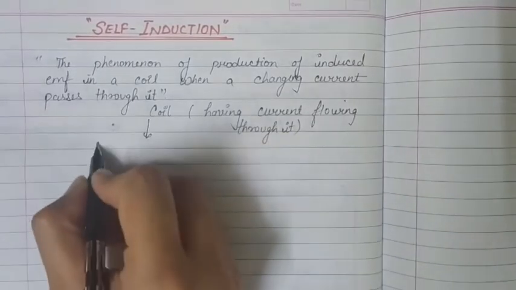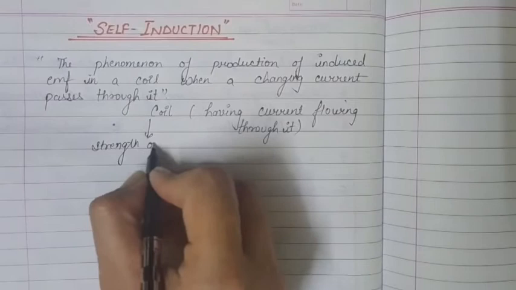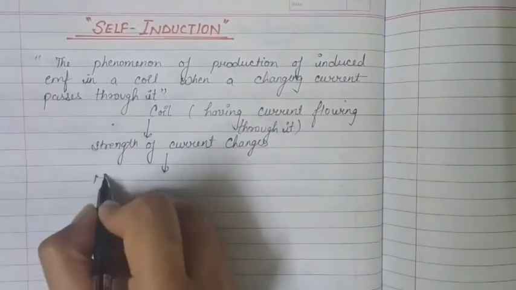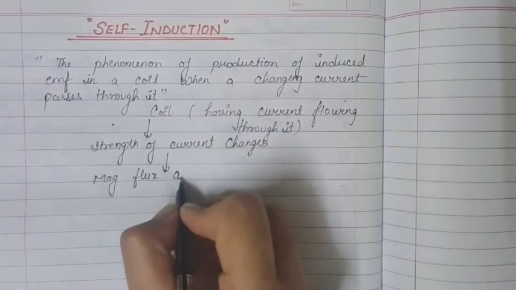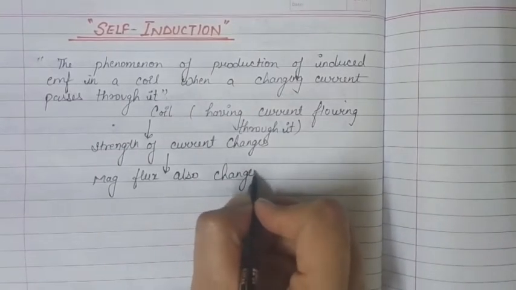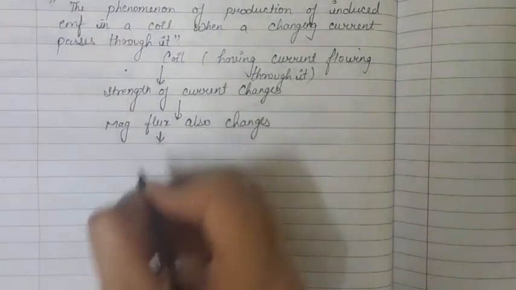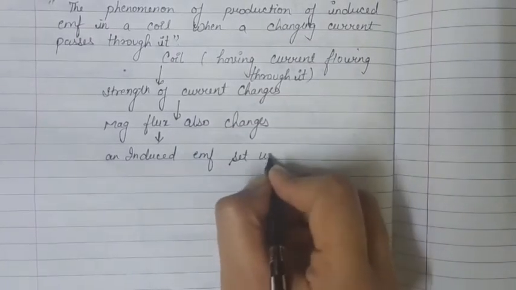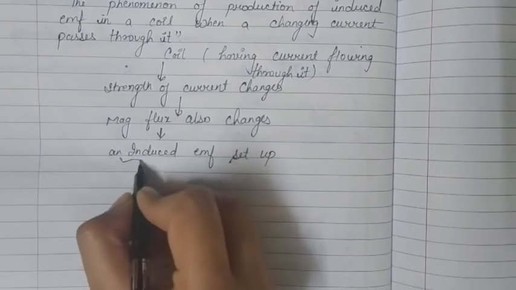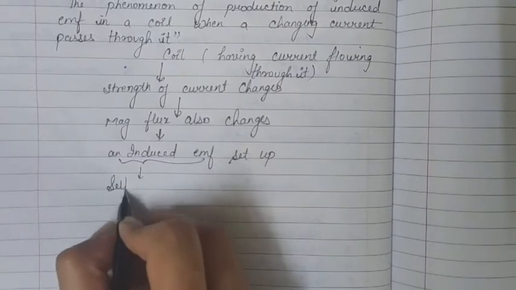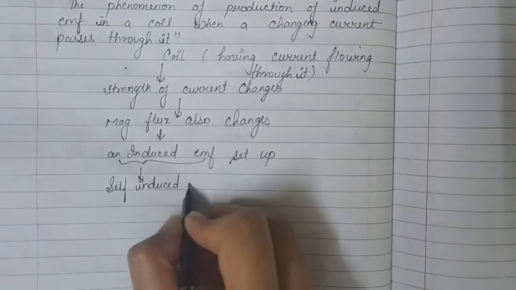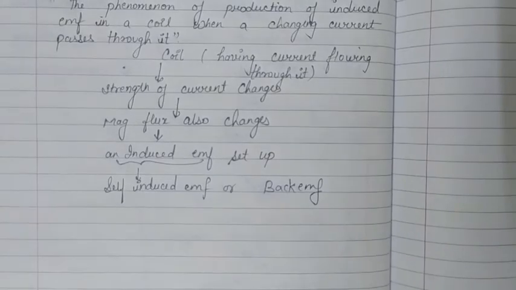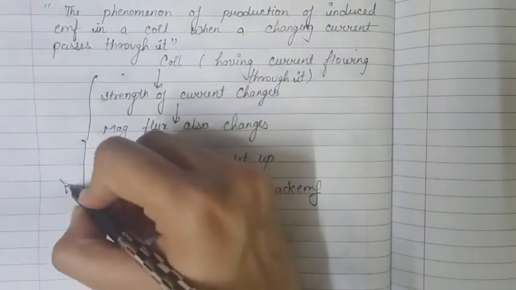Now if the strength of current changes, the magnetic flux linked with the coil also changes, and because of the change in magnetic flux, an induced EMF is set up in the coil, and this induced EMF is known as self induced EMF or back EMF, and this whole phenomena is called self induction.